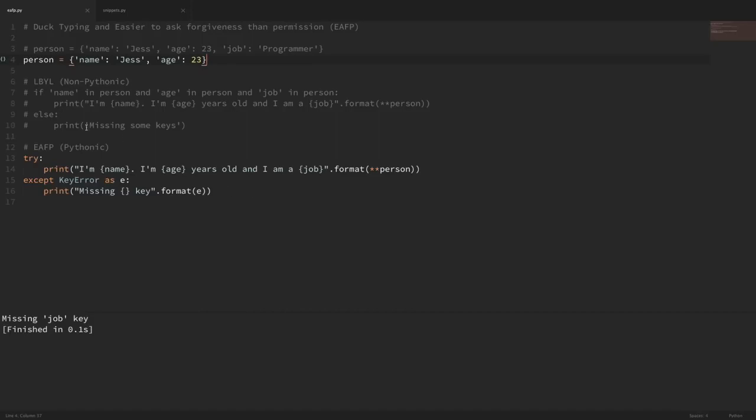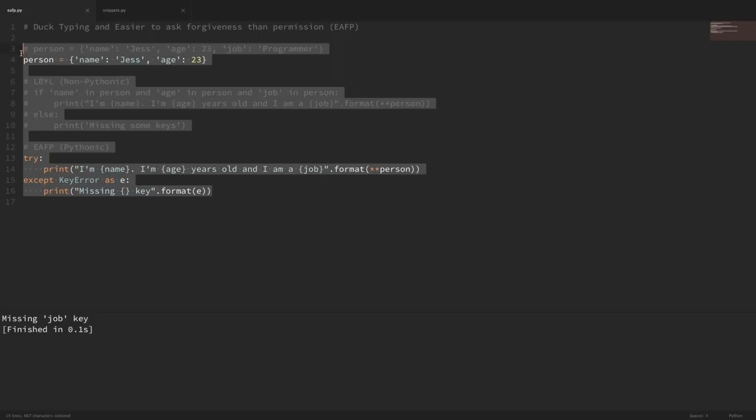So you can see the big difference here. We're not making all of these checks saying, can we do this, can we do this, and can we do this? We're just trying to do it, and if it works, then that's great. And if it doesn't work, then we print out the error or handle it in any way that we want to handle it.